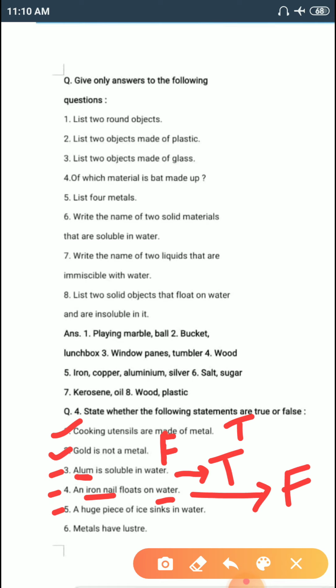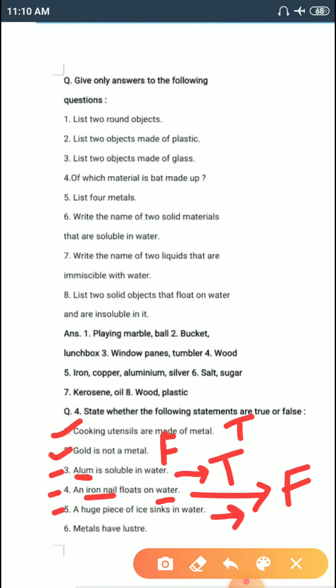Number 5. A huge piece of ice sinks in water. Ice, whether it is big or small, always floats on water because its volume is lesser than water's volume.